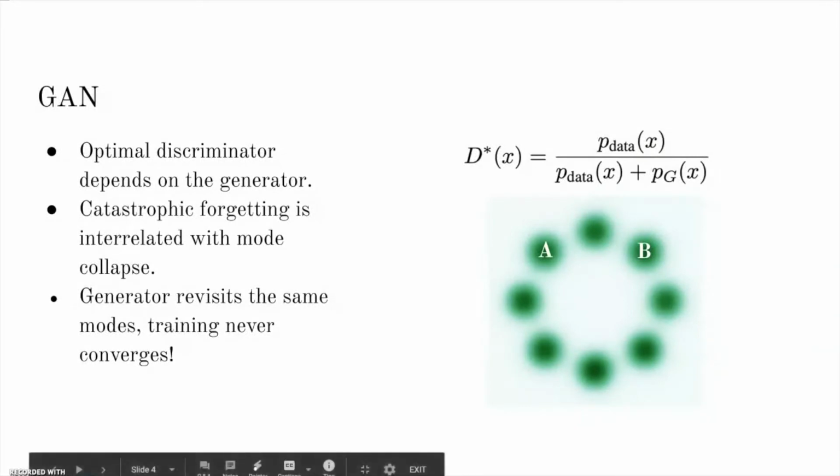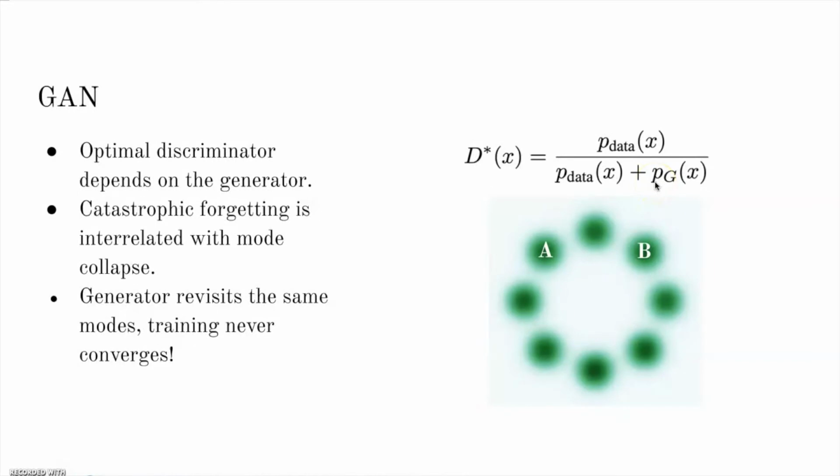From this equation, we can see that the optimal discriminator depends on the generator distribution. So this means that the same discriminator cannot be optimal for two different generators. Suppose one generator at the beginning generates mode A in this picture, and later shifts to mode B. If the discriminator is trained to be optimal for a generator with respect to mode B, it can no longer be optimal for the generator that generates mode A. This means that the generator can simply fool the discriminator by going back to the mode that it used to generate. This will cause the training process to enter a mode revisiting loop, and it will never converge.